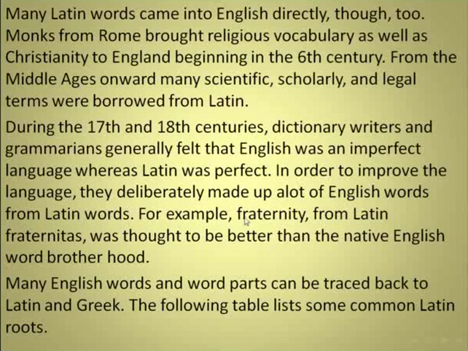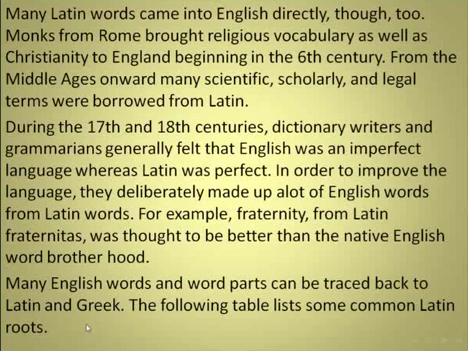For example, fraternity, from the Latin fraternitas, was thought to be better than the native English word brotherhood. Many English words and word parts can be traced back to Latin and Greek. The following table lists some common Latin roots.